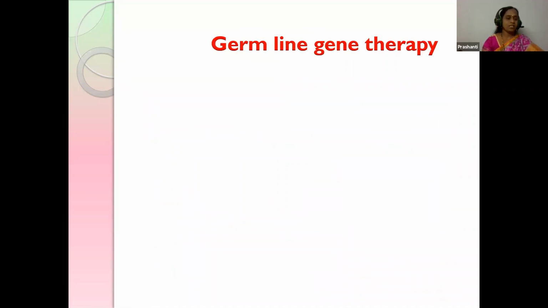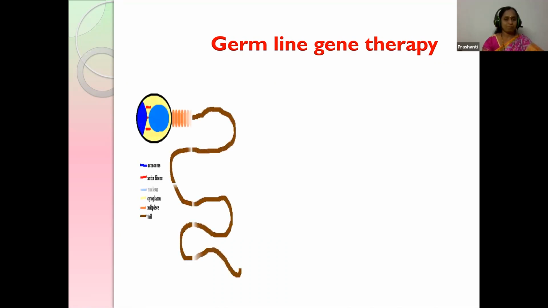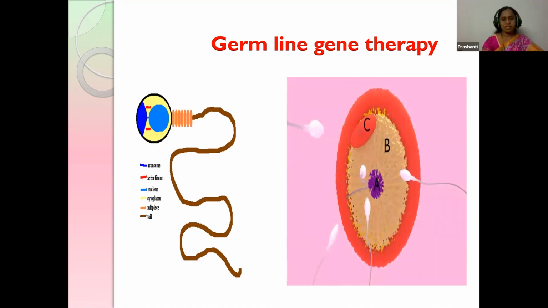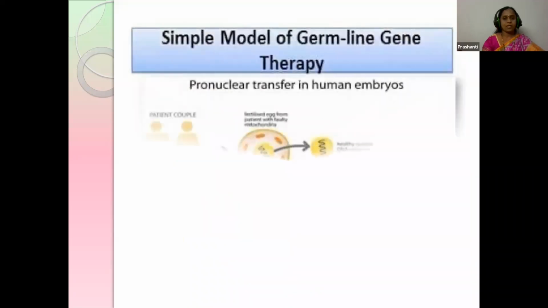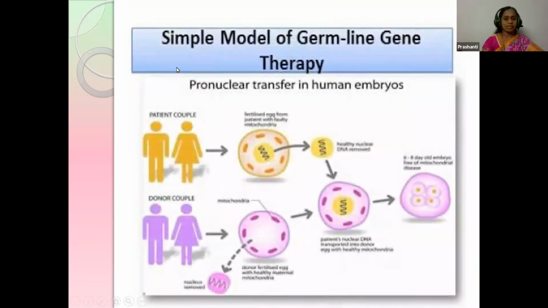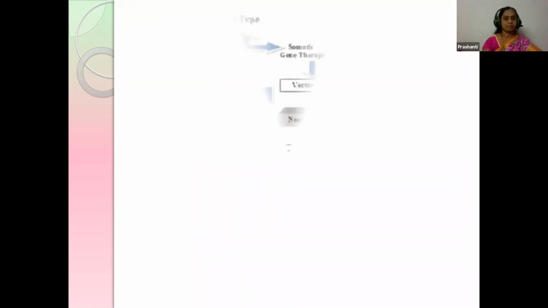Yes, first one, germline gene therapy. So here one sperm will be fertilizing the ovum or the egg. This is the germline gene therapy. And over here, when there is any defect in the ovum or the sperm, it is being corrected and again reinserted into the donor couple. But this is not ethical and this is not encouraged in humans.